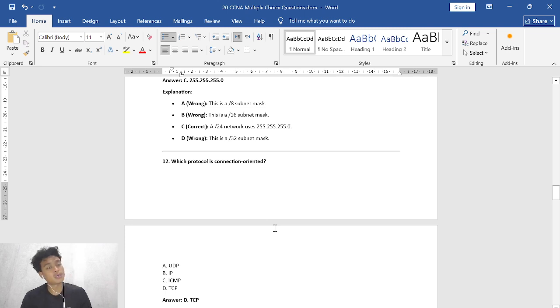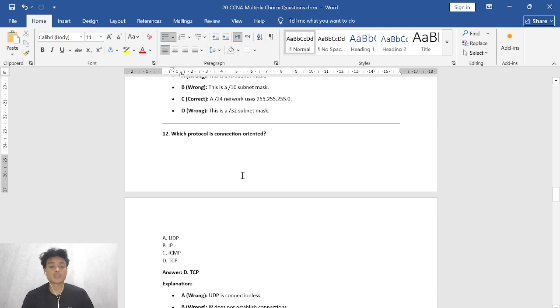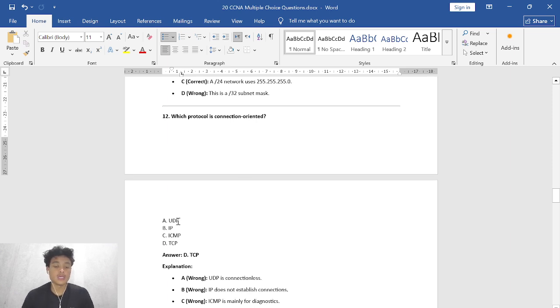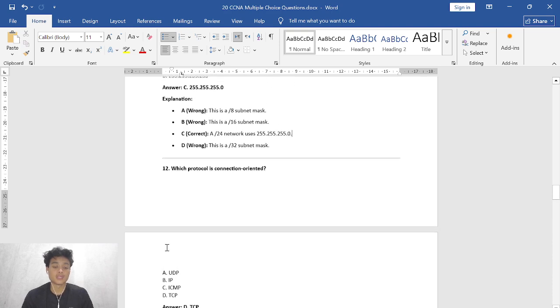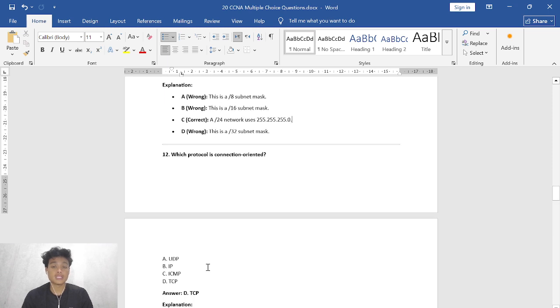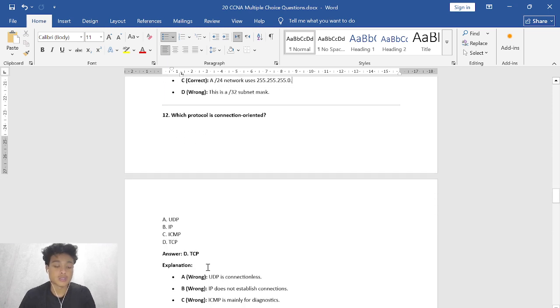And then number 12, which protocol is connection oriented? So A. UDP, B. IP, C. ICMP, D. TCP. So the correct answer is D, TCP. Why is it correct? So here's the explanation.